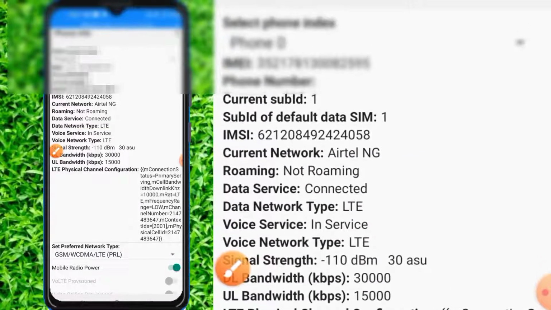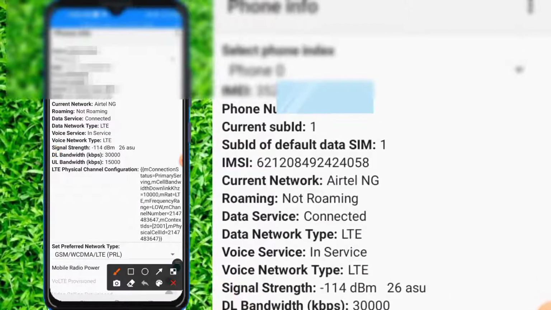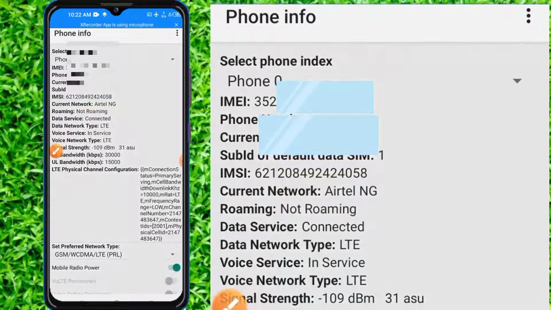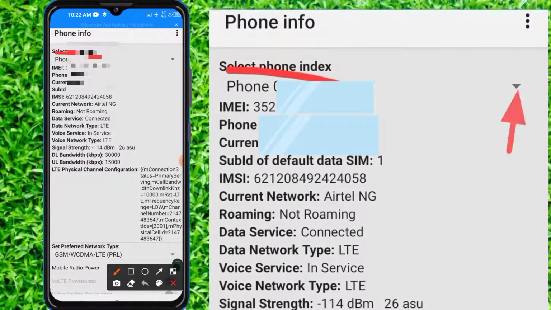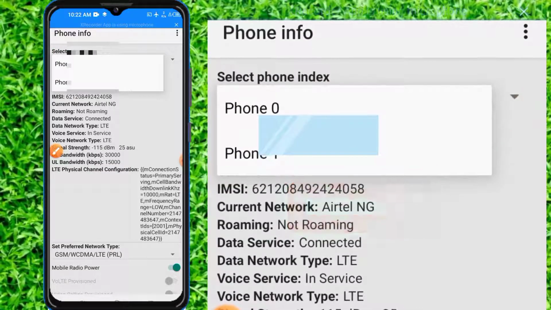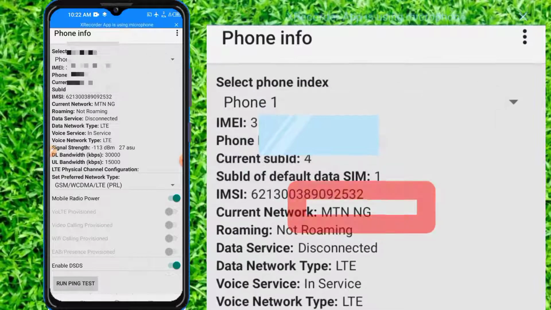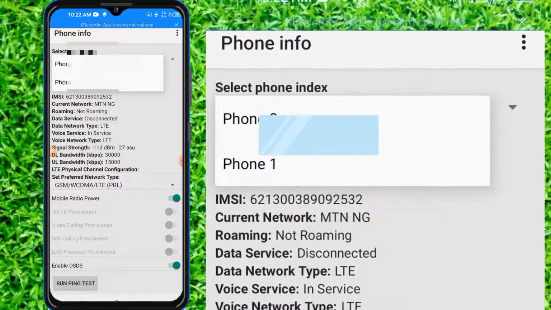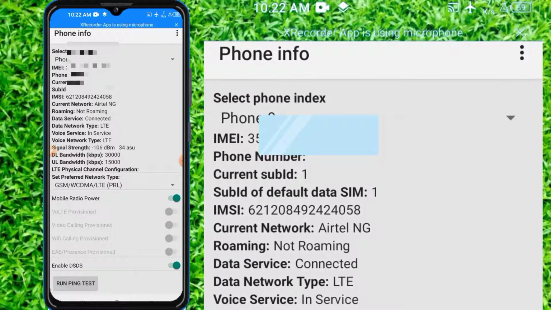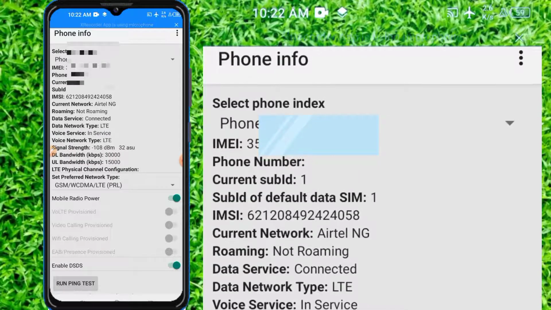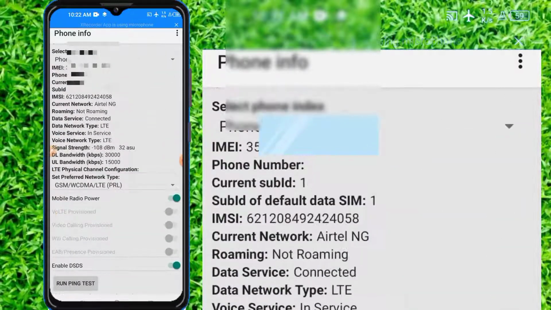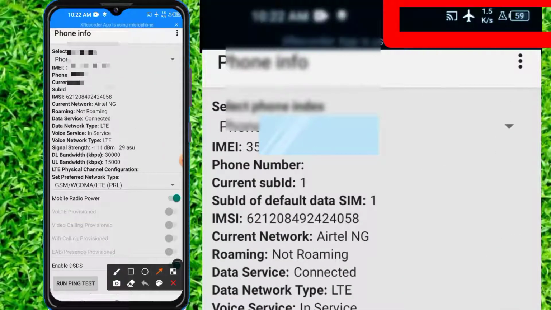So from here, you can switch your SIM. My current network now is Airtel. Look at it here, but you can switch it by clicking here. Look at this phone. You can click on it in order to switch your network. You can choose phone 1 or you can choose phone 0. So what you have to do is to choose the mobile network which you currently have data on. Okay, look at it. It's currently running.